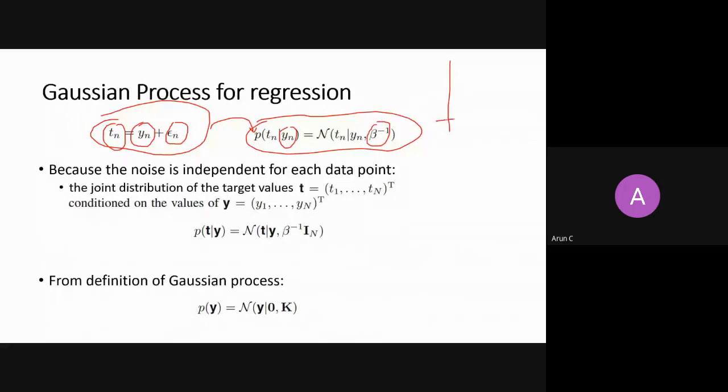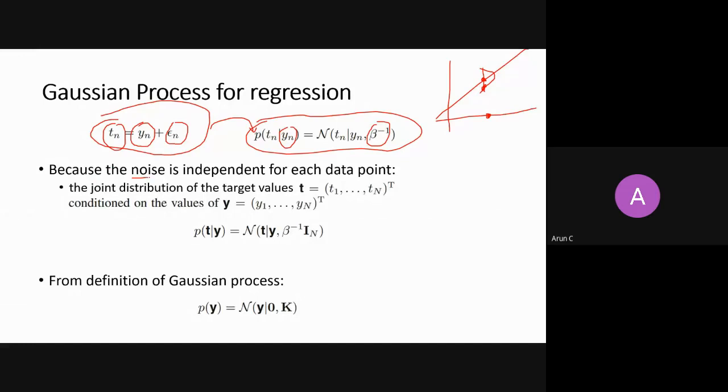There was a line. For a given xn, you will get a yn, and given yn, you get a tn by drawing a noise from it and then adding it to yn, right? This is what we are doing. Fine.